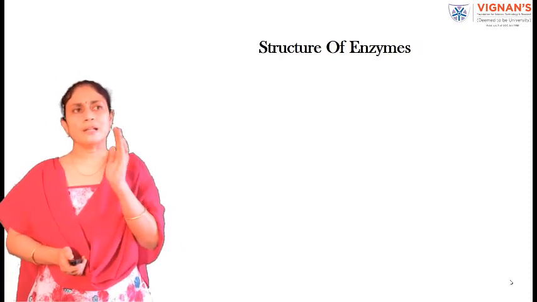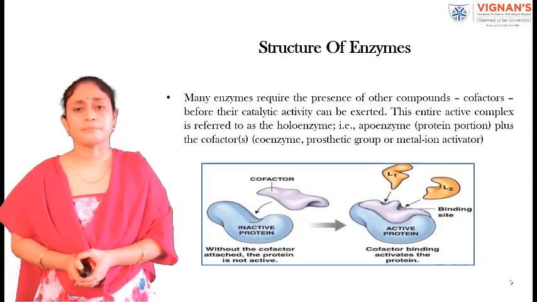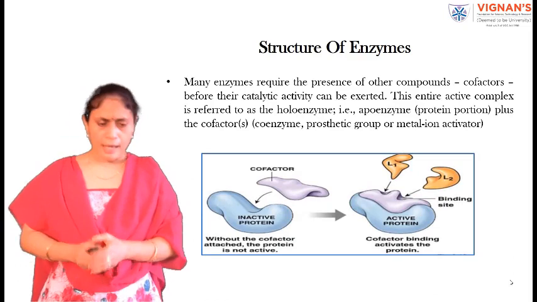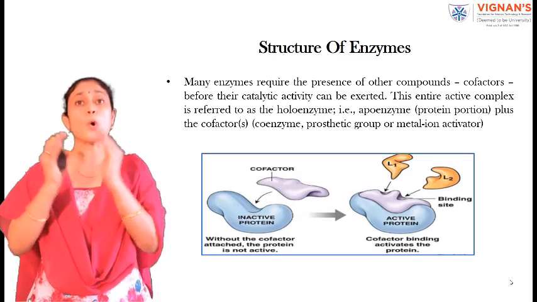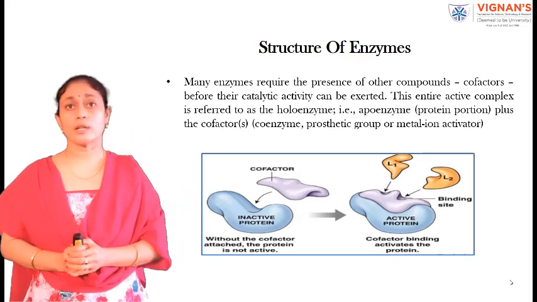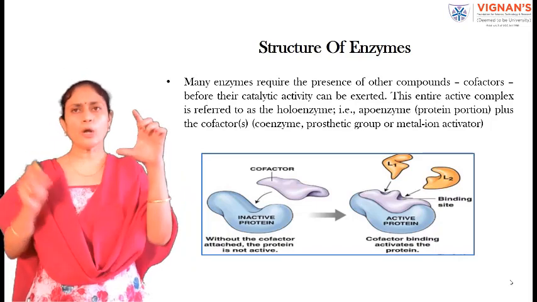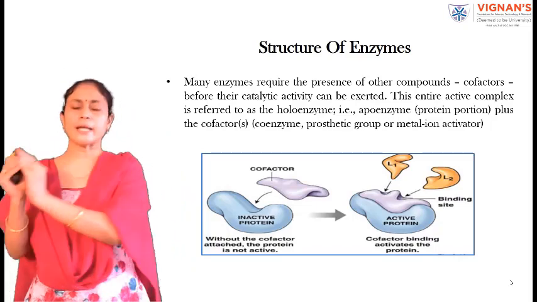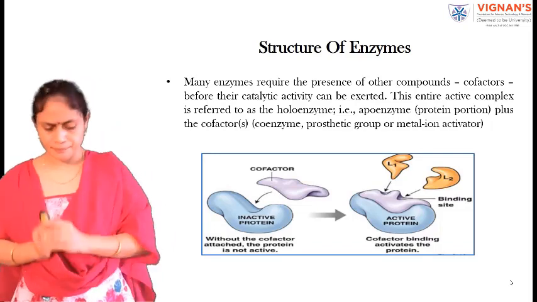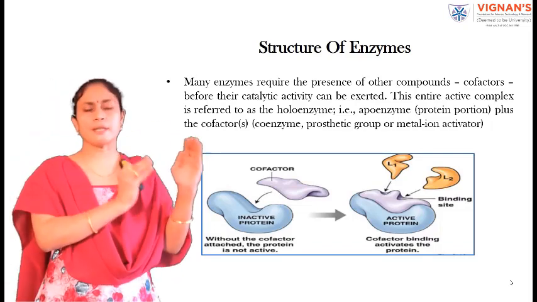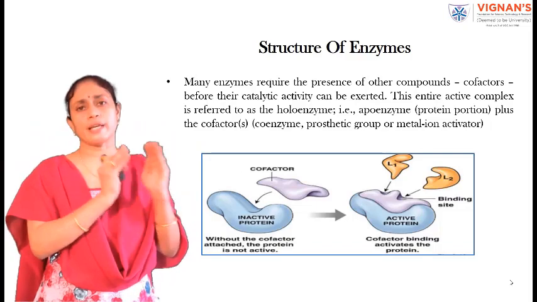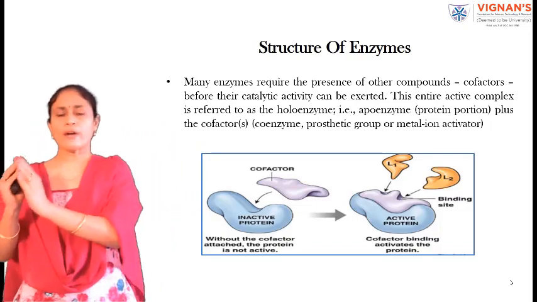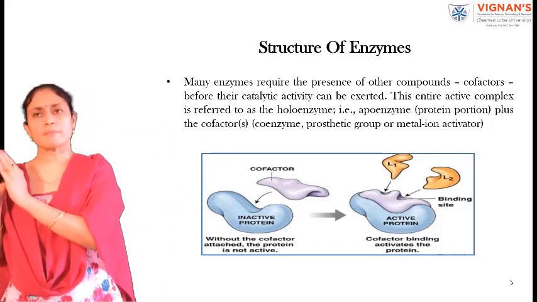Now, we'll look into the structure of an enzyme. An enzyme here means a holoenzyme. Then, what is a holoenzyme? A holoenzyme contains two parts. The first part is the apoenzyme and the second part is the cofactor. Apoenzyme is the proteinaceous part of the enzyme, whereas cofactor is the non-proteinaceous part of the enzyme.